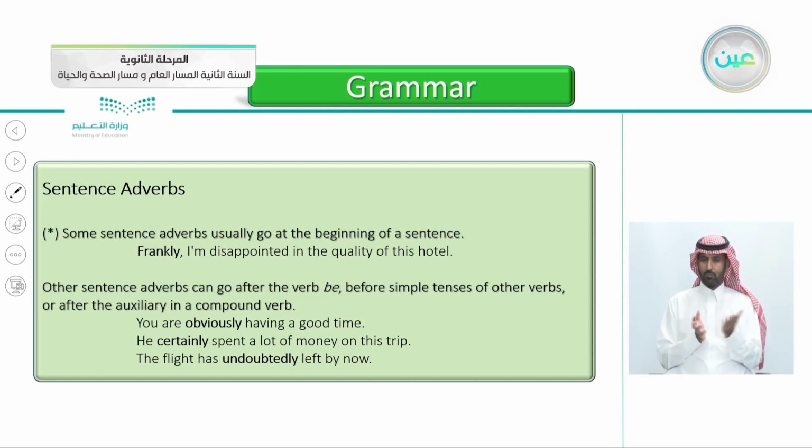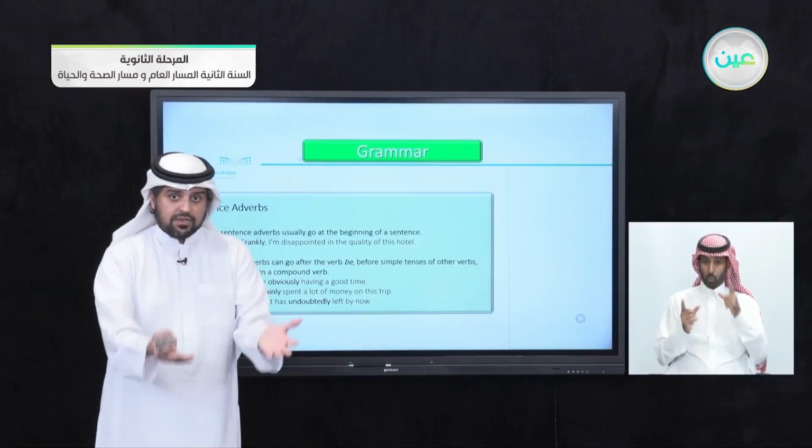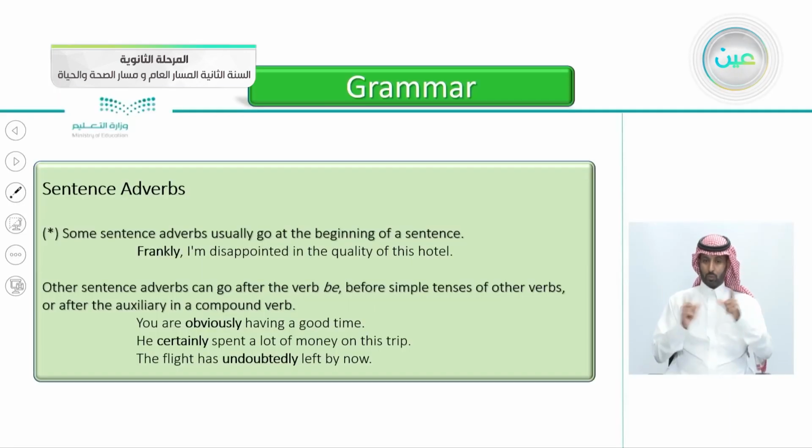Other sentence adverbs can go after the verb be, before simple tenses of other verbs, or after the auxiliary verb in a compound verb. Again, we have three situations here. So, for example, you are obviously having a good time. You are, this is be here, you are obviously having a good time. Obviously, something right in front of me, I can see it.